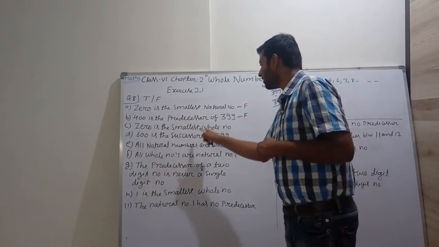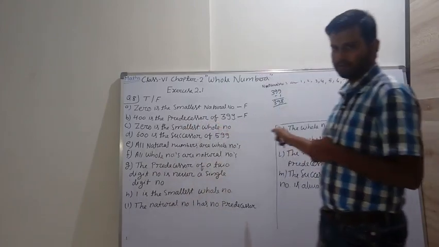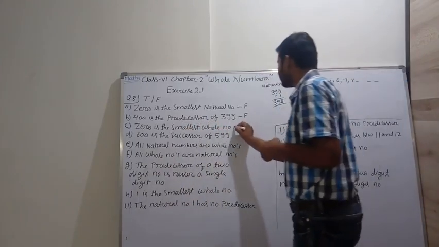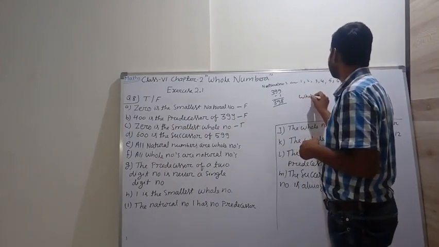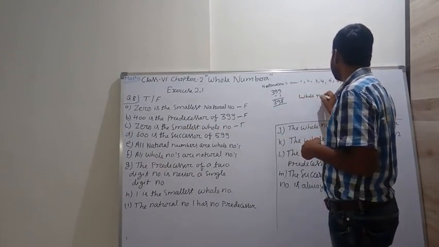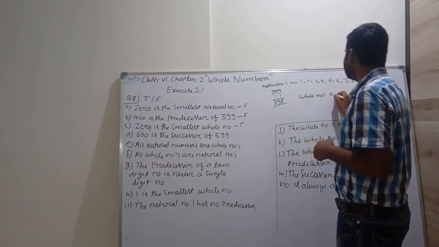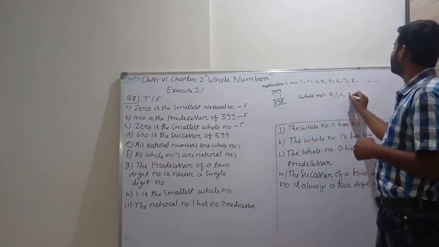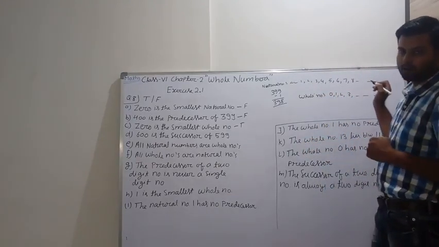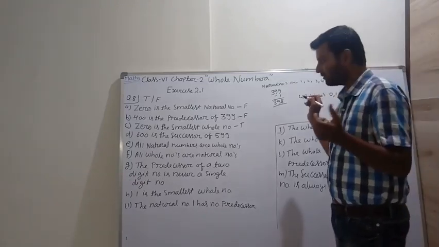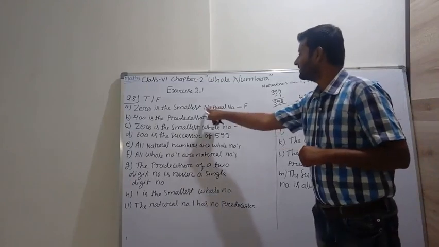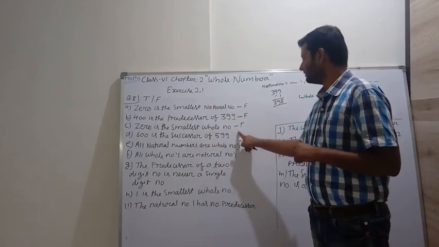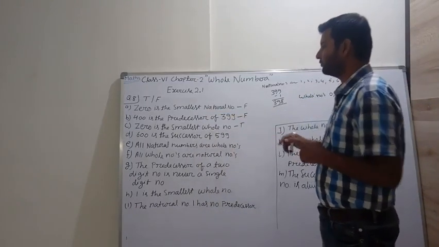0 is the smallest whole number? Yes, 0 is the smallest whole number. True. Why? Because whole numbers start from 0, 1, 2, 3, 4 and so on. Whole numbers start from 0, but natural numbers start from 1. That's why this is a false statement and this is a true statement. Okay, move to the next.